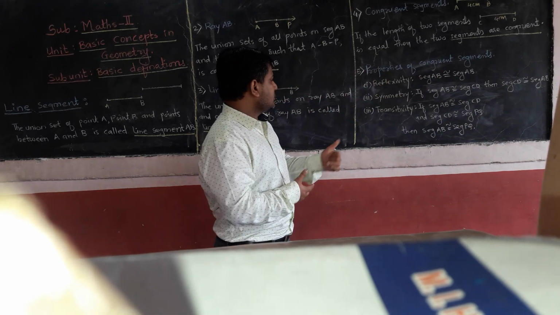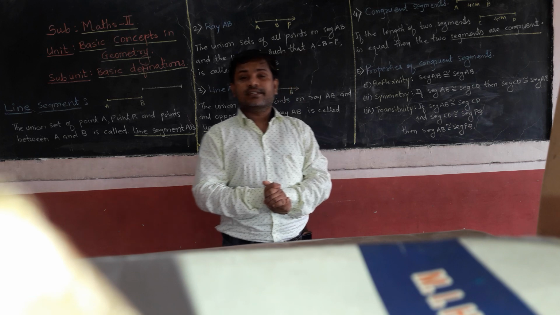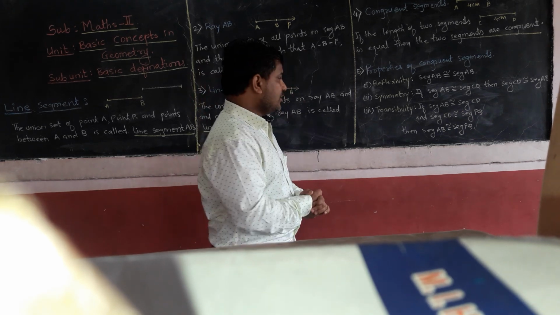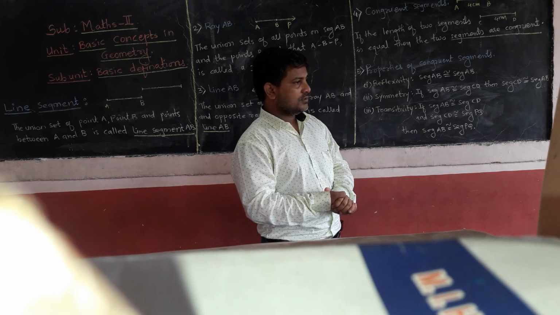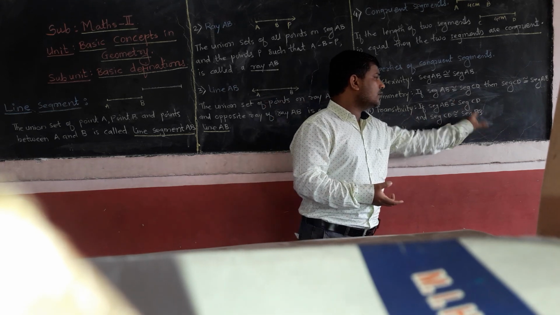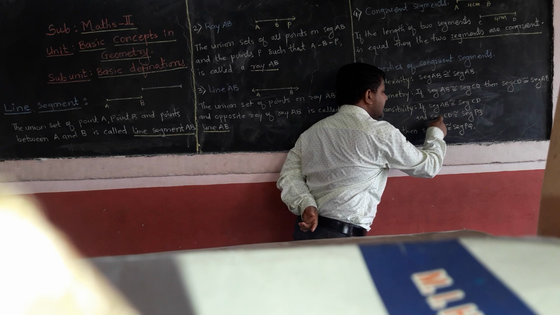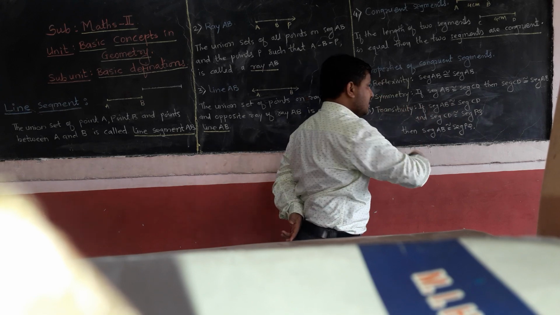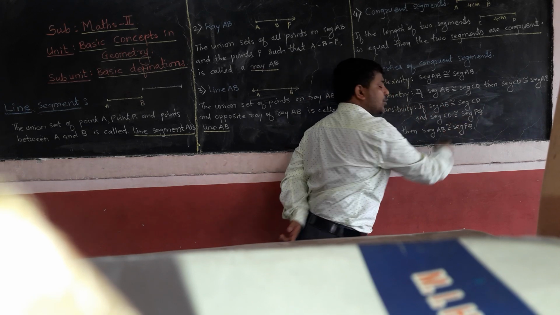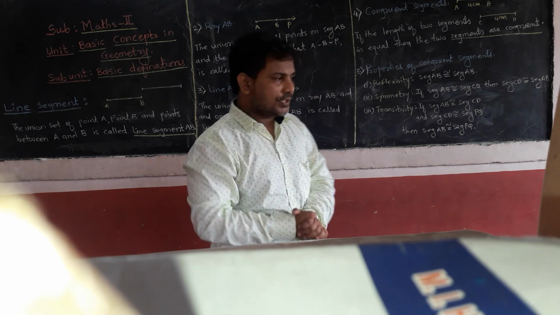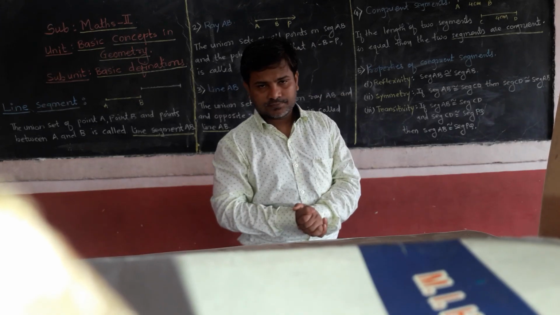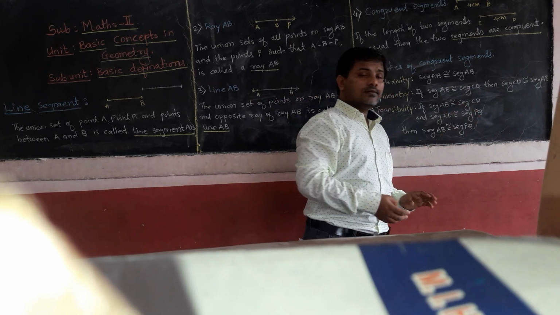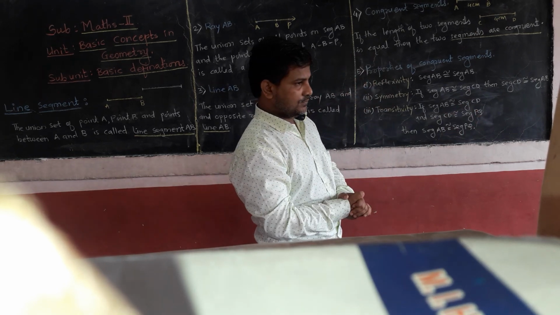Correct? Third property, transitivity. Transitivity means what? If AB is congruent with CD and CD is congruent with PQ, CD is common here, then what can we say? AB is congruent with PQ. Practically we can prove it. Suppose the length of AB is 4 centimeter and the length of CD is also 4 centimeter.